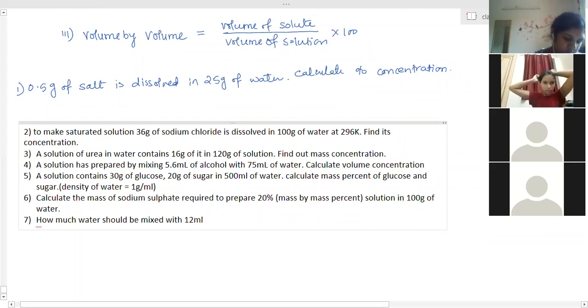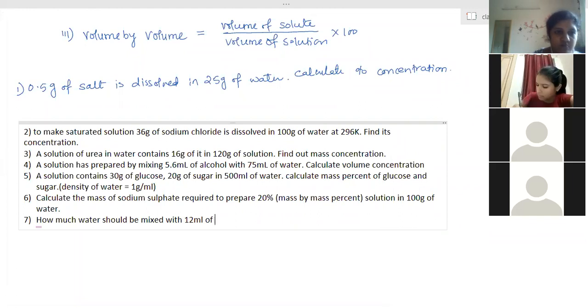Ma'am, is the answer for this sixth one 80 gram? Sixth one, no. Ma'am, the answer of question number 5 for glucose is 5.4%. Yes.